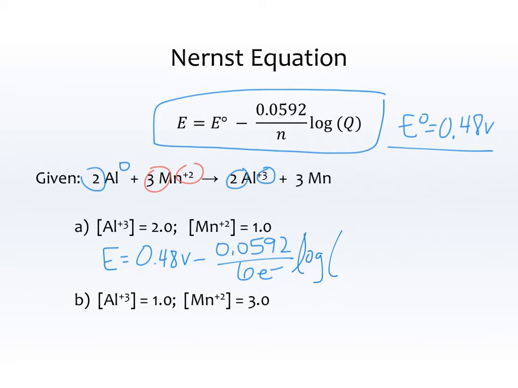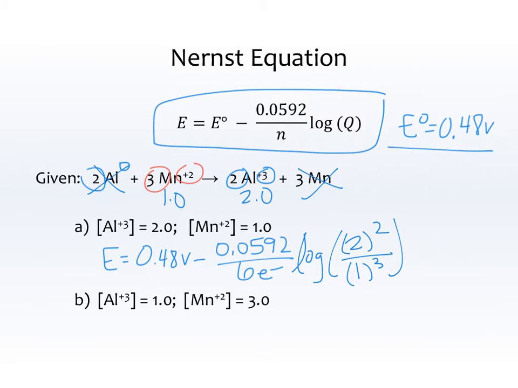And so our Al is 2.0, our Mn is 1.0. So our product for aluminum is 2 squared. You see that there's a square there. And then Mn is 1 cubed. Notice I didn't bother with this Mn or that Al because those are solids. Those 0 charges mean solid, and solid does not get included in any kind of equilibrium expression.